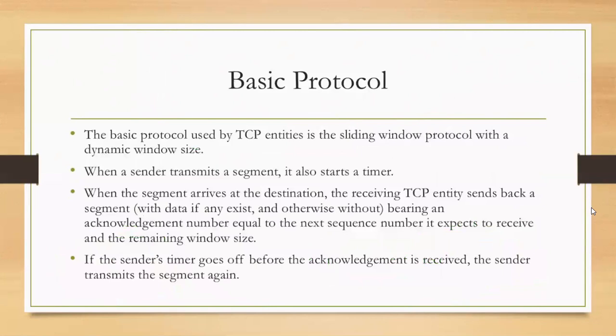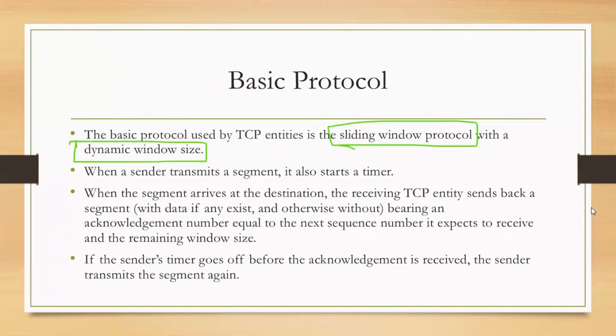Now coming to the basic protocol. Two features of the protocol: first, it uses the sliding window protocol, which we discussed earlier, and it uses the sliding window protocol with dynamic window size.